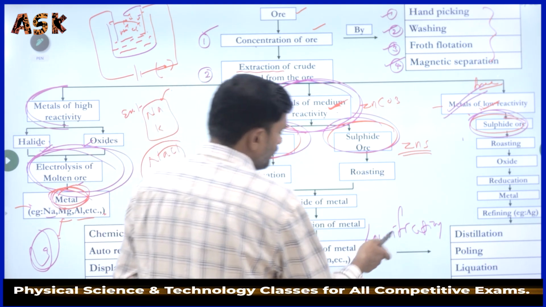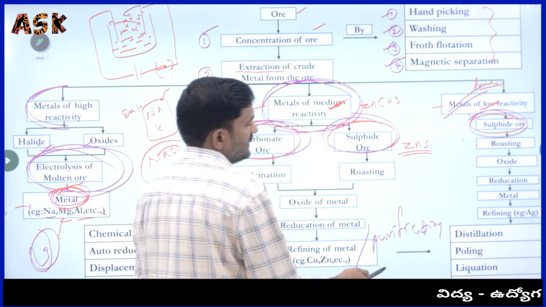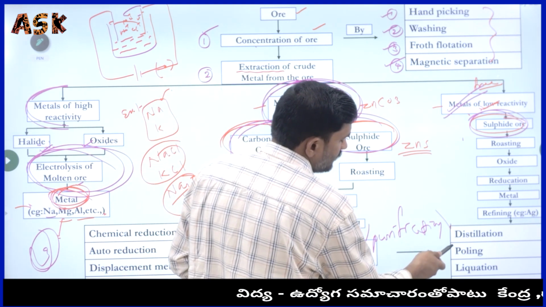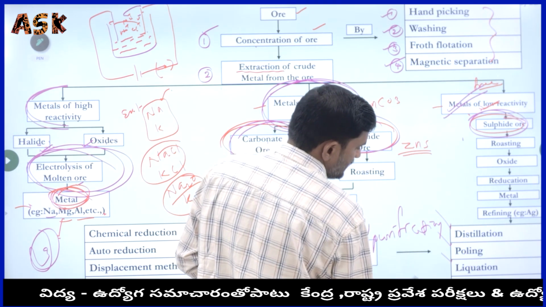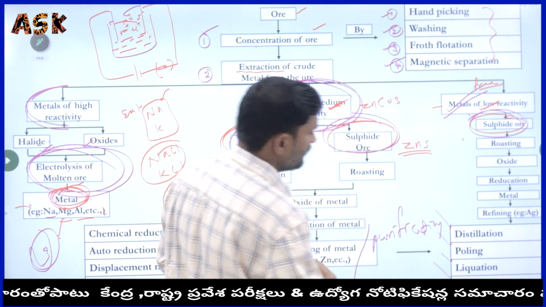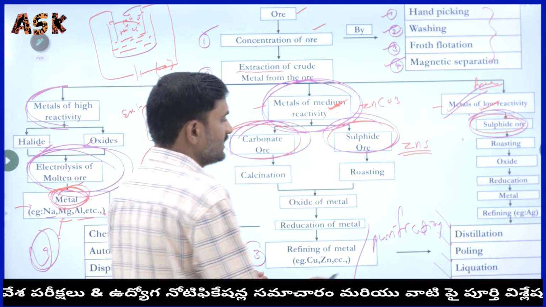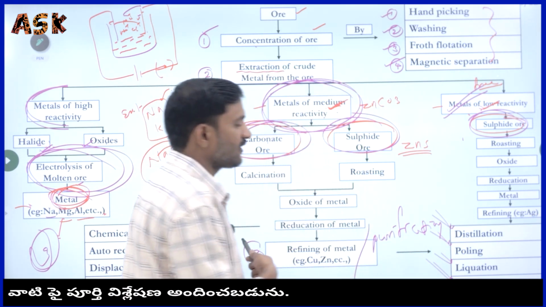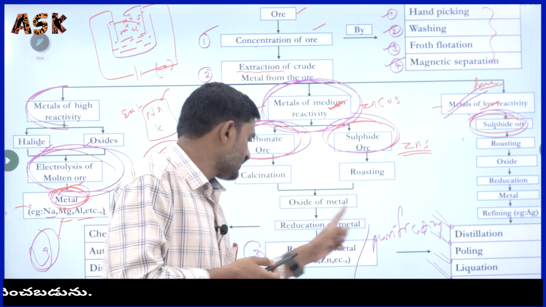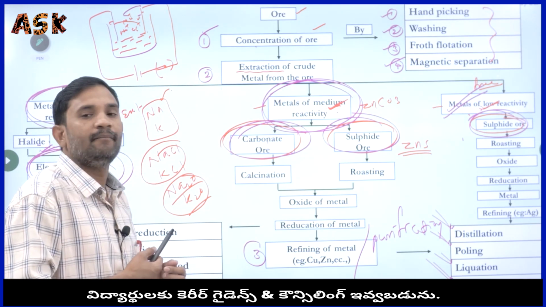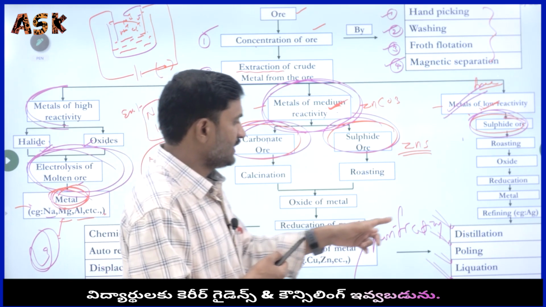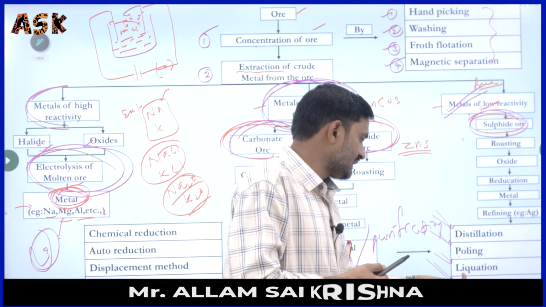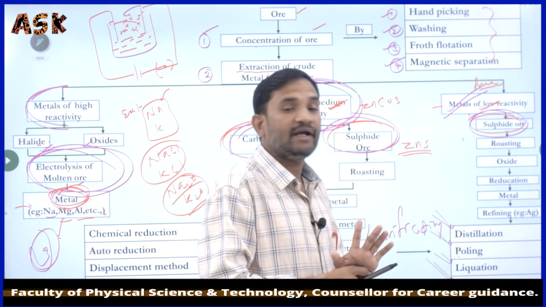The refining process involves distillation, cooling, liquefaction, and electrolytic refining.